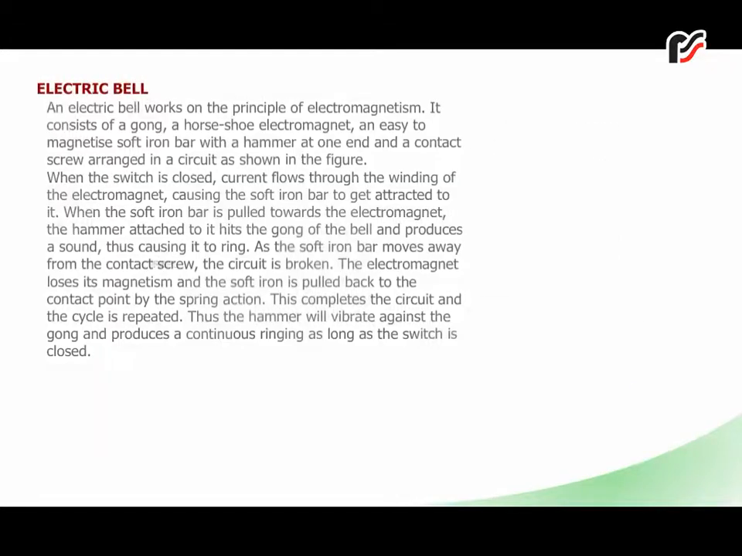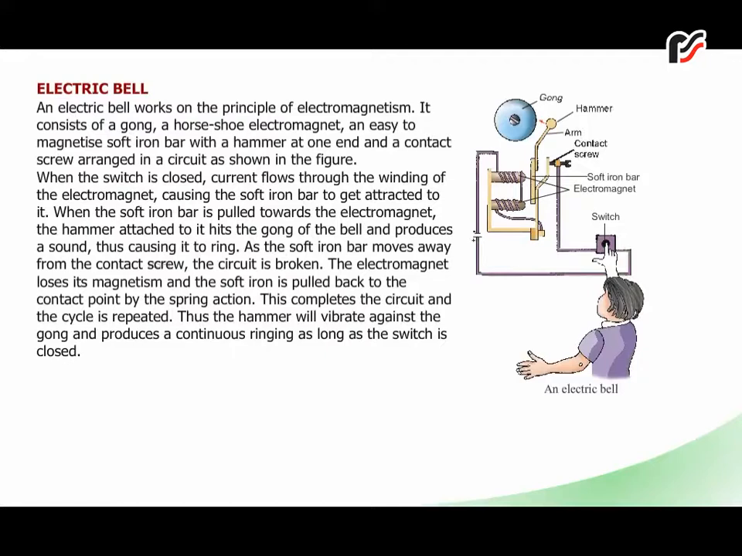Electric bell. An electric bell works on the principle of electromagnetism. It consists of a gong, a horseshoe electromagnet, an easy to magnetize soft iron bar with a hammer at one end, and a contact screw arranged in a circuit as shown in the figure. When the switch is closed, current flows through the winding of the electromagnet, causing the soft iron bar to get attracted to it. When the soft iron bar is pulled towards the electromagnet, the hammer attached to it hits the gong of the bell and produces a sound, thus causing it to ring.